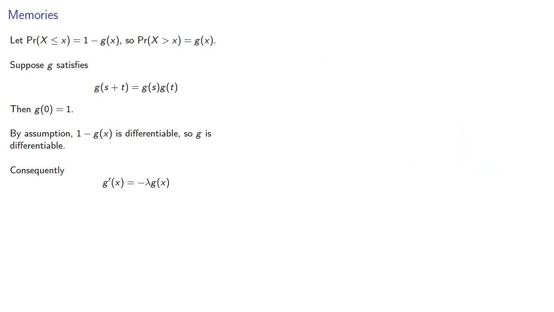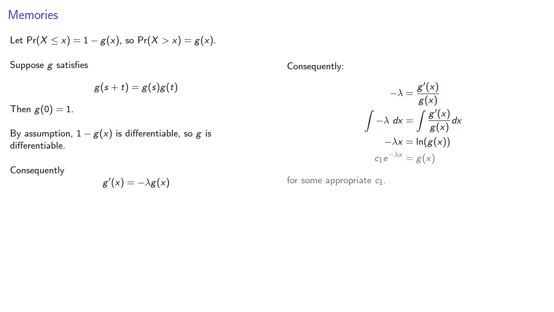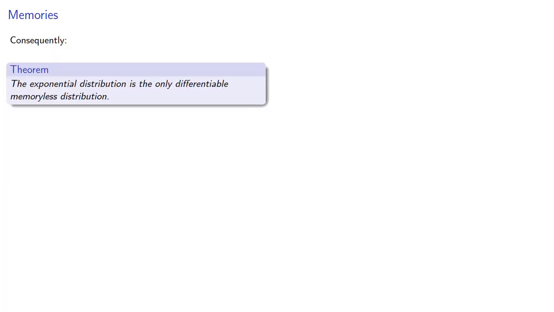At this point, we can use a little bit of differential equations. Negative lambda is the quotient, and we can integrate both sides. We get log, do a little algebra, and we have some appropriate constant c1. And again, we know that g of 0 is 1, so our constant has to be 1. And putting everything together, this tells us that the exponential distribution is the only differentiable memoryless distribution.